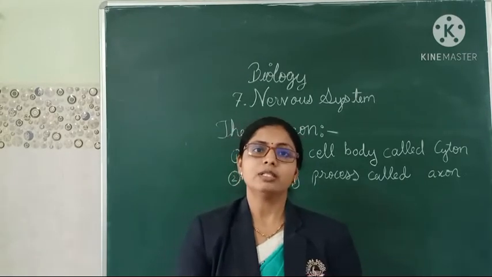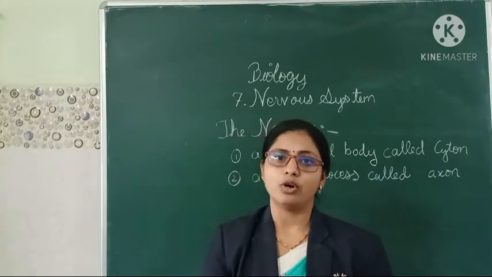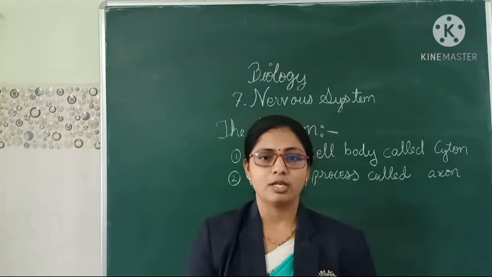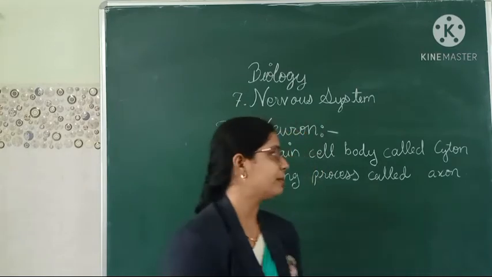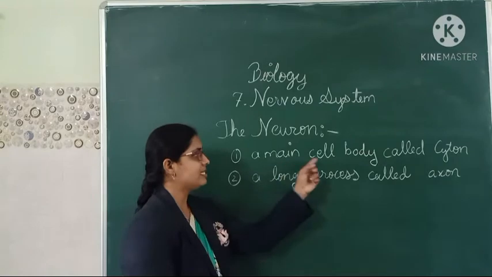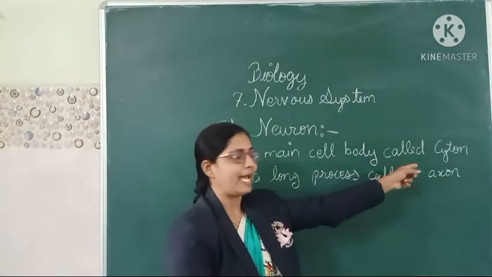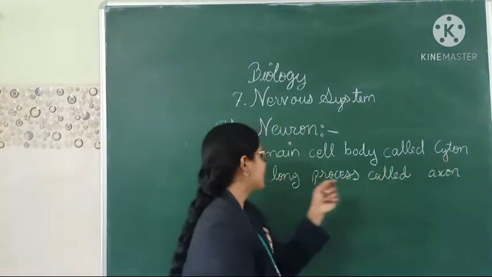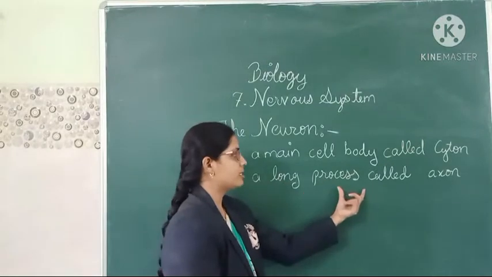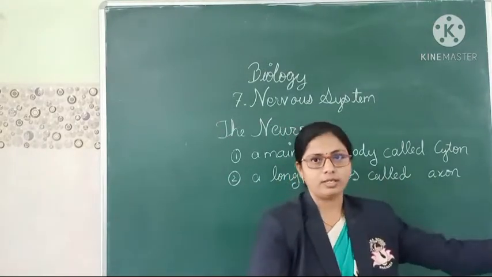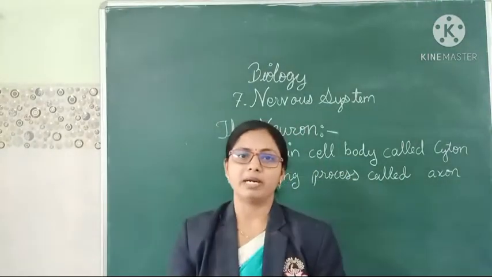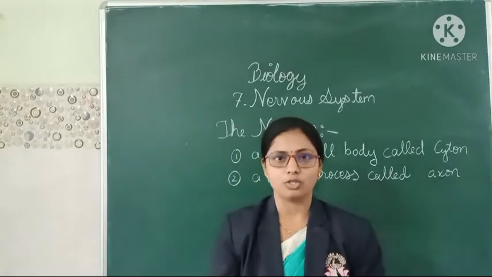This neuron mainly consists of two main parts. Which are the two main parts? The main cell body, that is known as the cyton, and second, a long process called the axon. So these are the two main parts, the cyton and the axon.